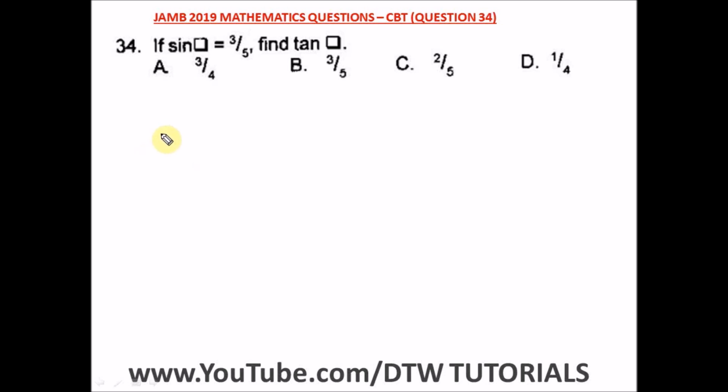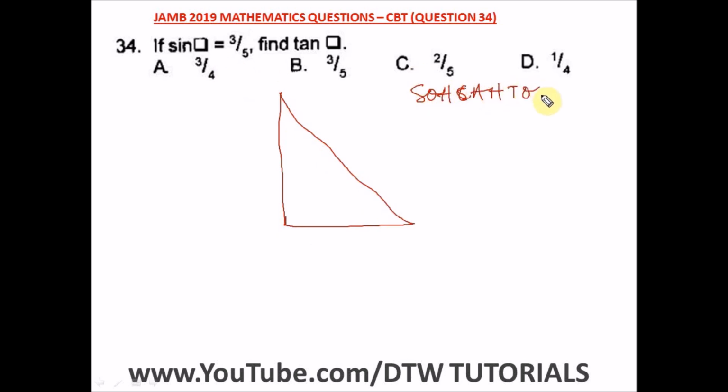Question 34 of the JAMB 2019 Mathematics Past Question, that's a UTME CBT exam. It says if sine theta is equal to 3 over 5, find tan theta. This is just Pythagoras. So let's draw a right angle triangle. Sine is opposite over hypotenuse, and the hypotenuse is the longest length. Our opposite is this particular side here, so our opposite is 3.